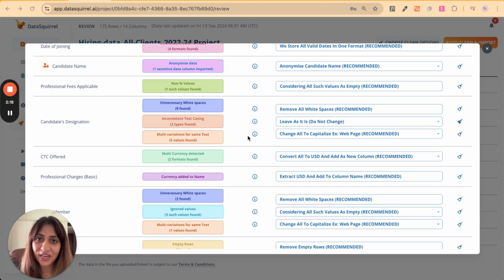Next is one of my favorite clean types called multi-variations. DataSquirrel detects and standardizes similar text values with different spellings or casings. Let's take DataSquirrel as an example.